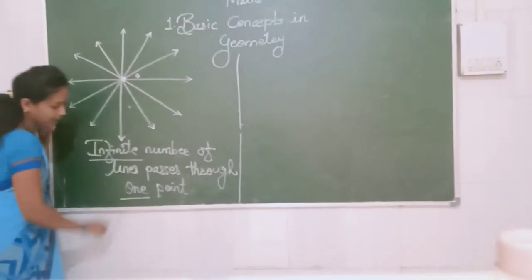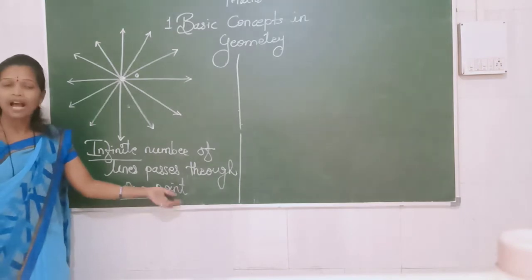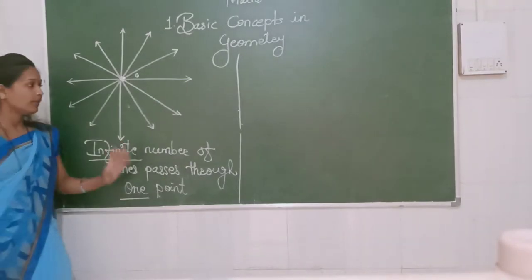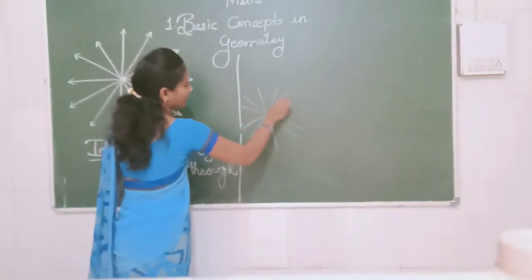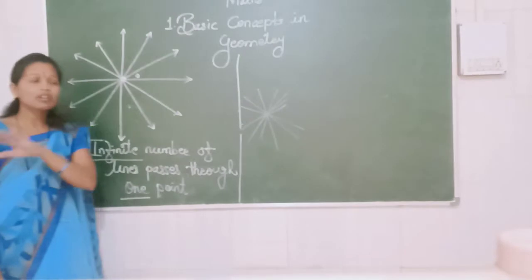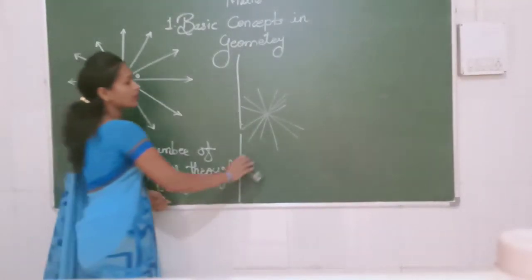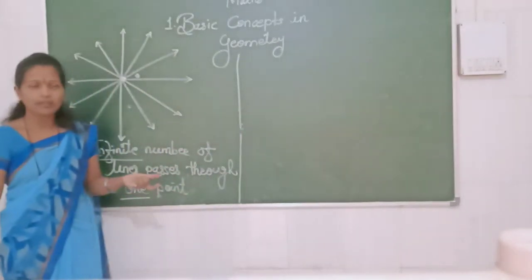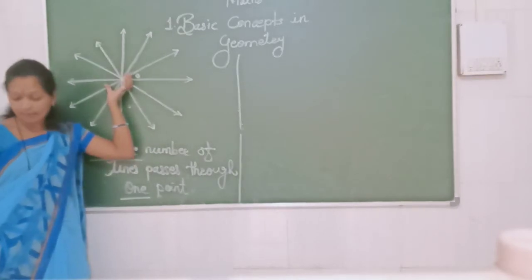Or this is also your fill in the blanks: infinite number of lines passes through dash point. How many points can we draw infinite number of lines from? So one point. We can draw from only one point, and we can easily draw infinite number of lines from this one point. We cannot count such types of number of lines. So how many lines, a particular number, 10 lines or 20 lines, we can draw from one point, we cannot say.